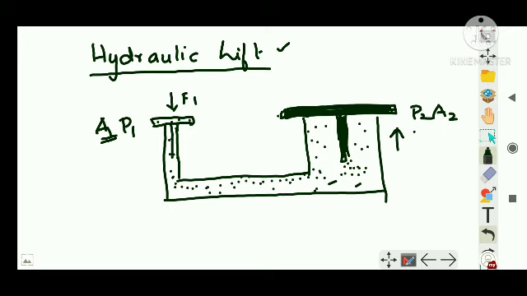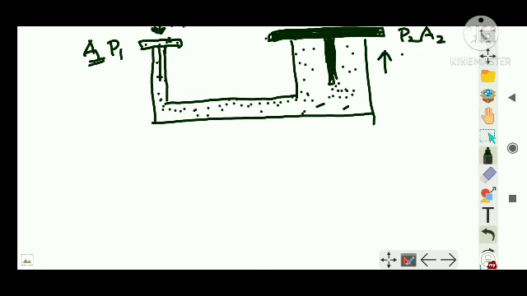See, the advantage is I am only applying a small force on the small area, right? So we are able to pick up a big car. It means we applied a small force and we got a larger force at this end, right? Now we are going to explain this entire process mathematically.